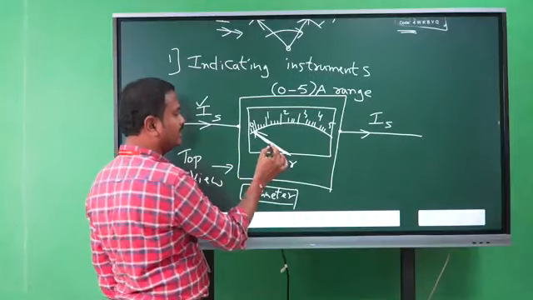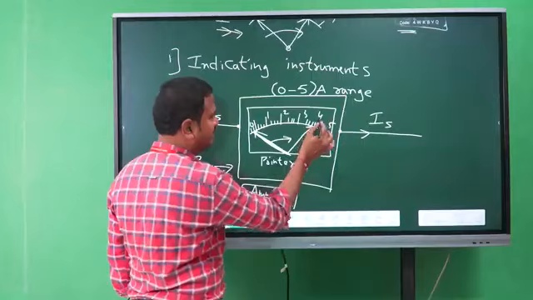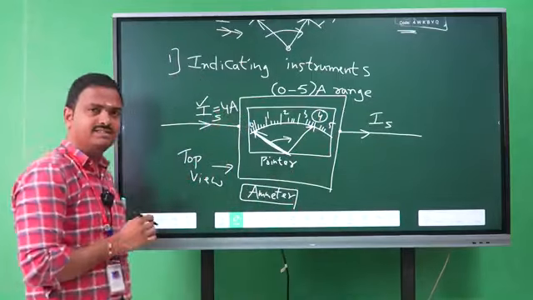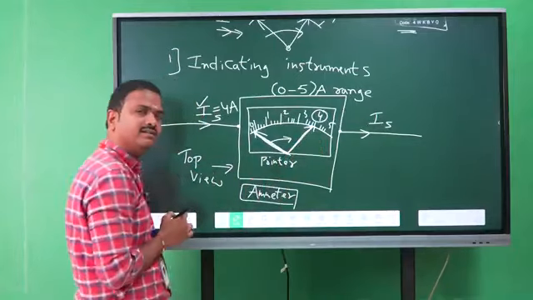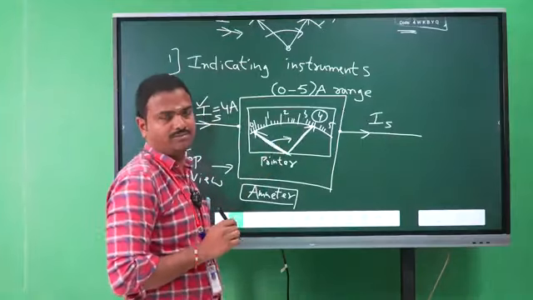Then only the pointer moves on the scale and represents the accurate value. For example, if the current flowing through the circuit is 4 amperes, then the pointer shows 4 amperes reading. That means the pointer stops at the 4th reading.